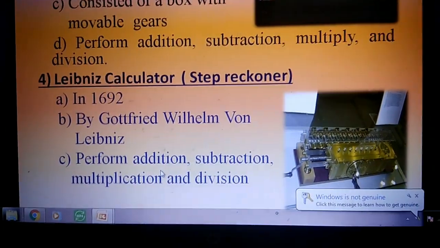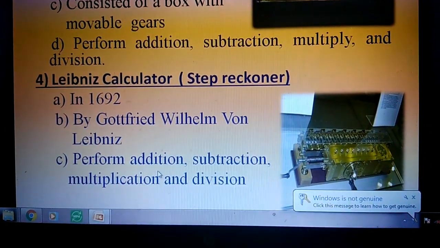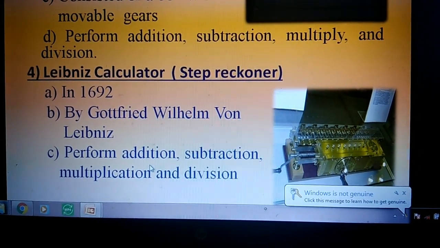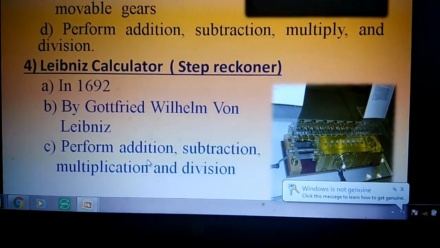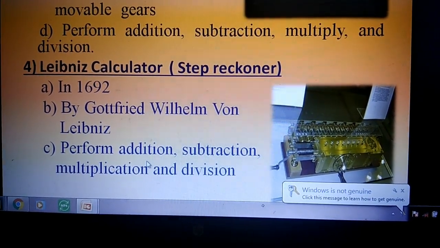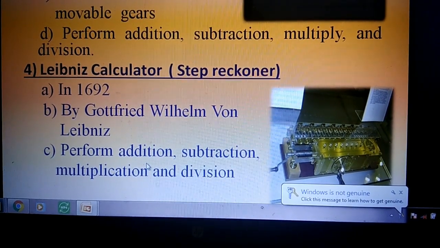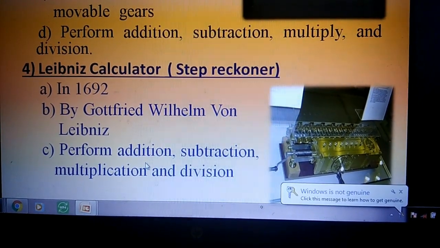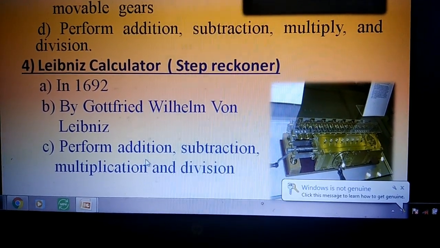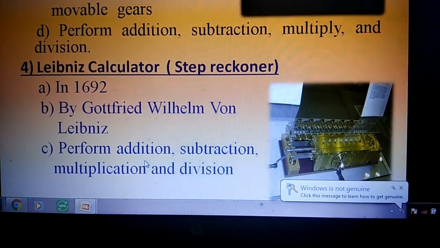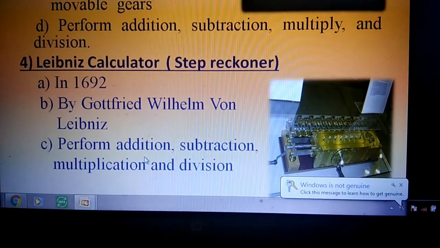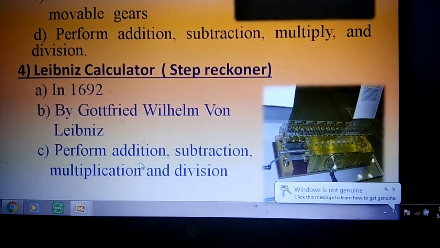Now the fourth device is Leibniz calculator. The name of this device is step reckoner. In 1692, the more advanced calculating machine named step reckoner was developed by a German mathematician, Gottfried Wilhelm von Leibniz. It could perform all four basic mathematical operations, that is, addition, subtraction, multiplication, and division.